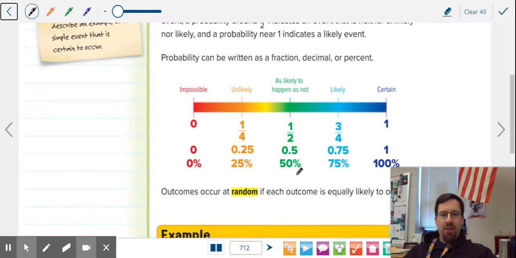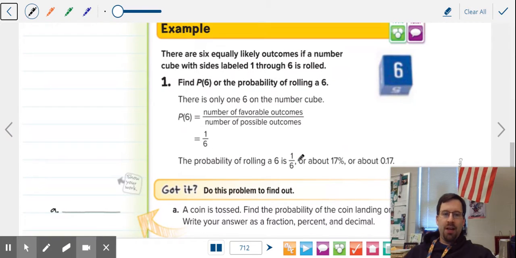If we have 50% odds, like a coin flip, that's one heads out of two options. That's as likely to happen as not, neither likely nor unlikely. If it's more than 50%, it's likely. If it's less than 50%, it's unlikely. If it's certain, like it's raining outside, what are the odds it's going to rain? 100% chance. If it's something impossible, like you want to roll a die and get a 7, there are no 7s on the die. It's impossible to happen, 0% chance. Other than that, if it's a possibility, it will eventually occur.